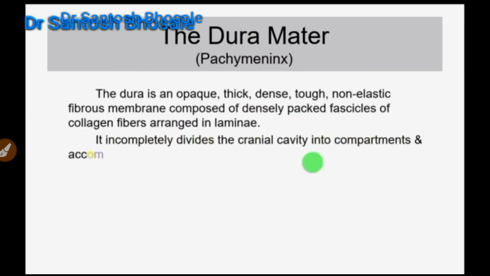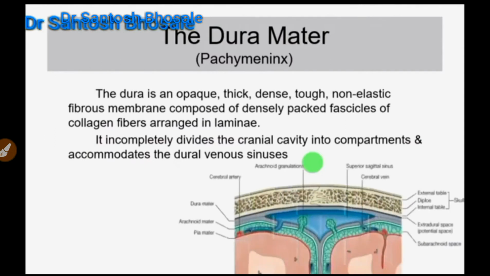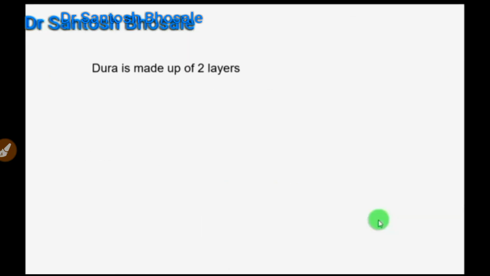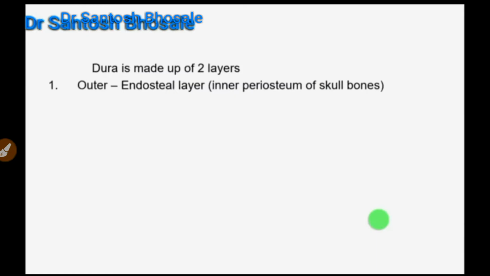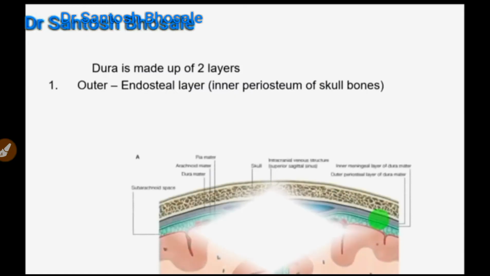Dura mater is an opaque, thick, dense, tough, non-elastic fibrous membrane composed of collagen fibers, and by dural folds it divides the cranial cavity incompletely into different compartments and accommodates dural venous sinuses wherever it separates into two layers. So practically it has two layers but always attached to each other, but at some places they separate and occupy the dural venous sinuses.